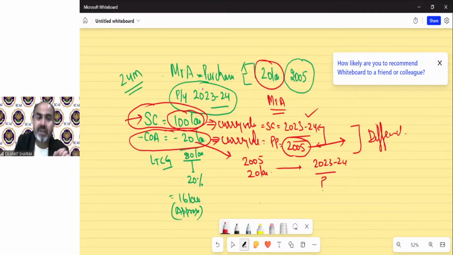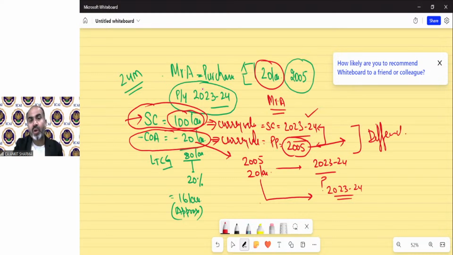So that is not justified, because in that case he has to pay higher tax. Because this 20 lakh value was equivalent to 2005 20 lakh, not 2023-24 20 lakh. So the assessee says you need to calculate this 20 lakh value with the inflation effect in 2023. That should be done. And the government agreed. Yes, he was right.